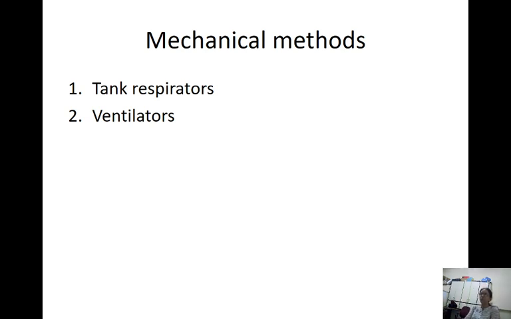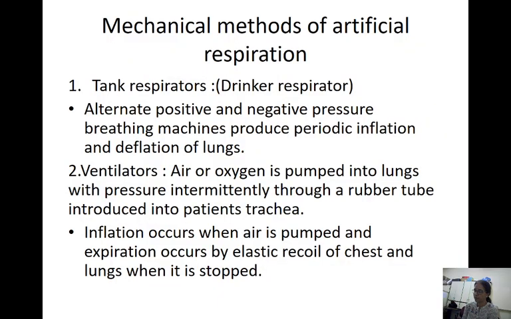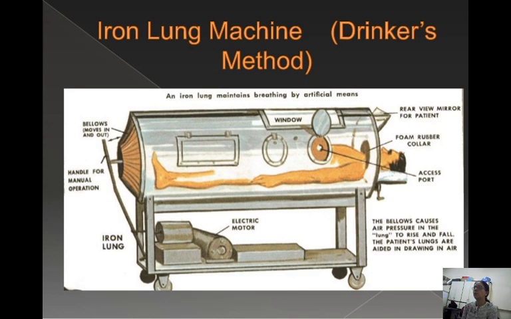Mechanical methods can be used if the subject has to be in the hospital for a long time because of some lung failure or something like that. Then mechanical methods have to be adopted. Now, there are two types, tank respirators and the ventilator. These tank respirators were used during the earlier outbreak of polio. These are called iron lung machines. As the name suggests, they are made up of iron or stainless steel.